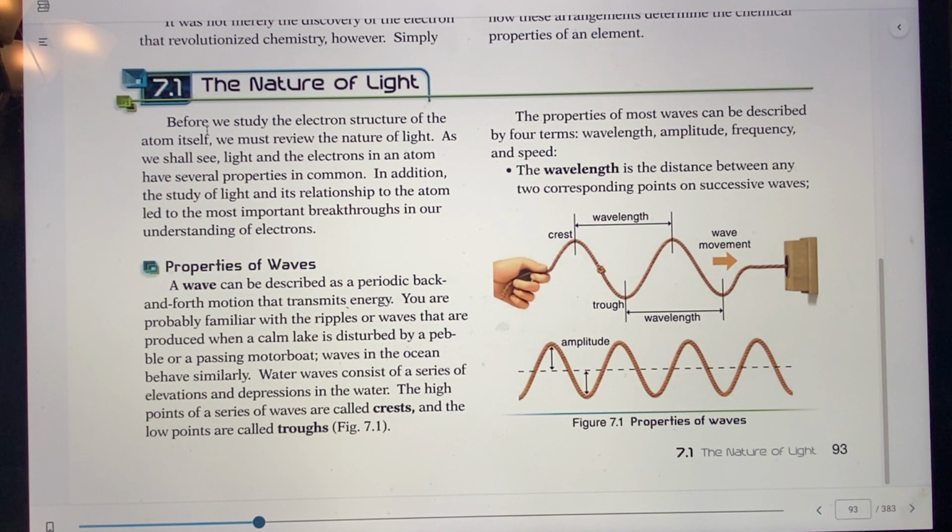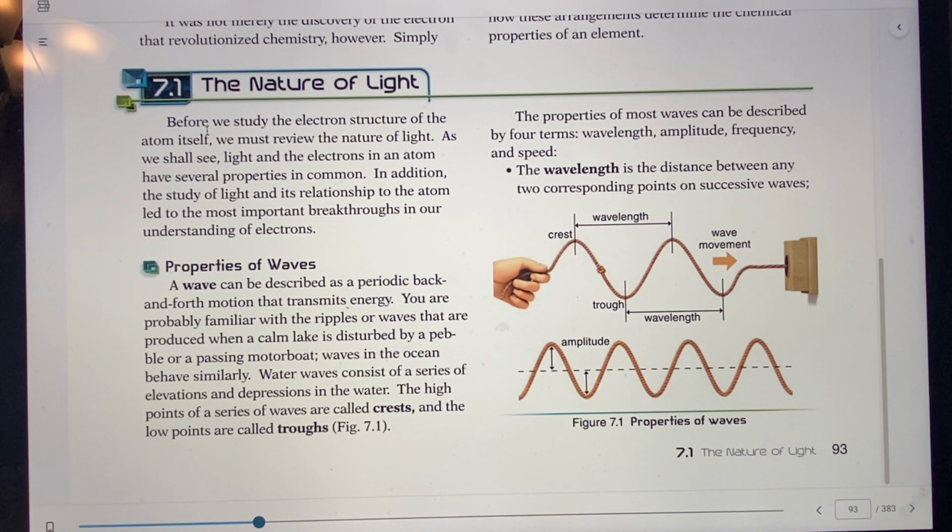So we know that waves and this periodic back and forth have certain characteristics. They have elevations and they have depressions. Let's look at this picture. As you see this wave, this is the movement of the wave, and it's going this way, right? As it says, as she shakes this string here, or this cord, we have a wave. Well, we know that the top of the wave is called the crest, and the bottom of the wave is called a trough.